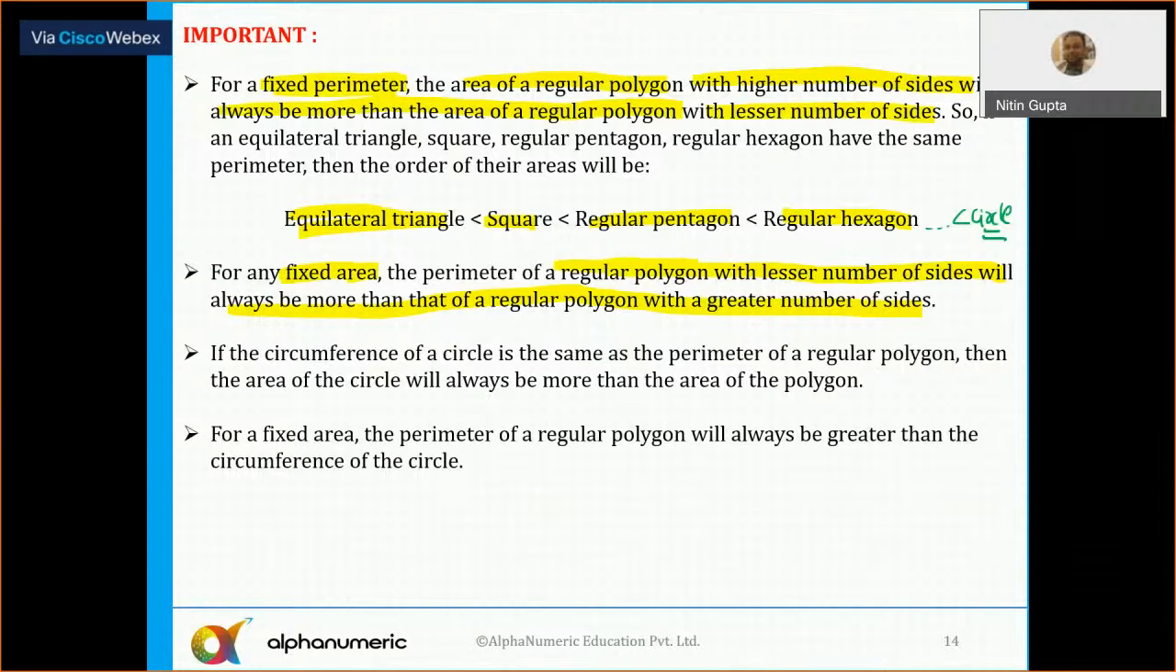So I think that completes our circle, or I can say the geometry portion. So can we move to mensuration now? There are not too many formulas in mensuration. Should we move ahead? Please tell me. So let's move to mensuration here.